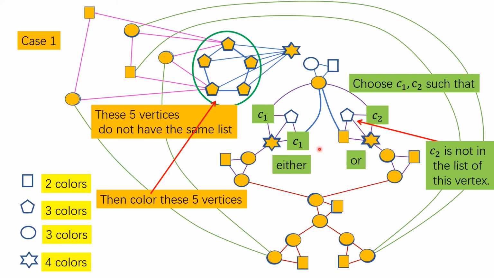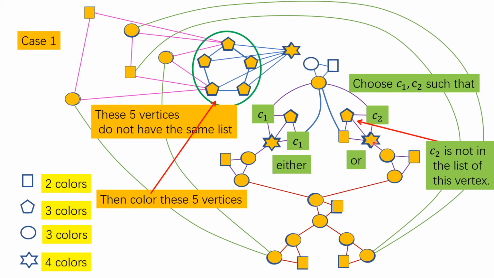Similarly, this vertex. Then I color this vertex. This vertex has 3 colors in the list and it has 3 colored neighbors, but 2 of them got the same color. And I color this one, that's okay. It has 3 colored neighbors, but there's one vertex colored by a color which is not in the list.